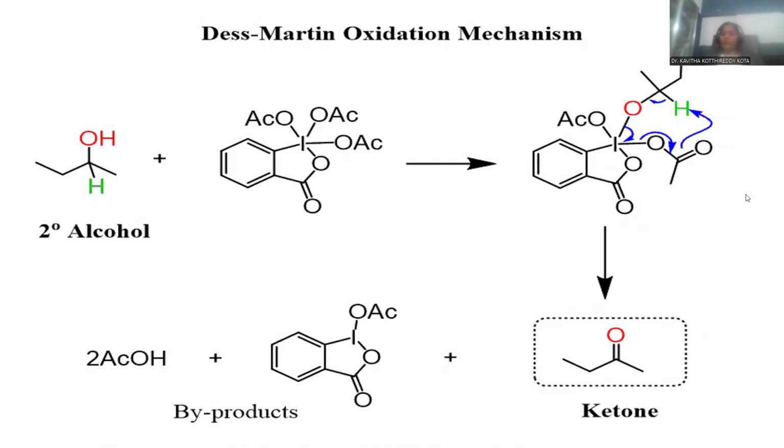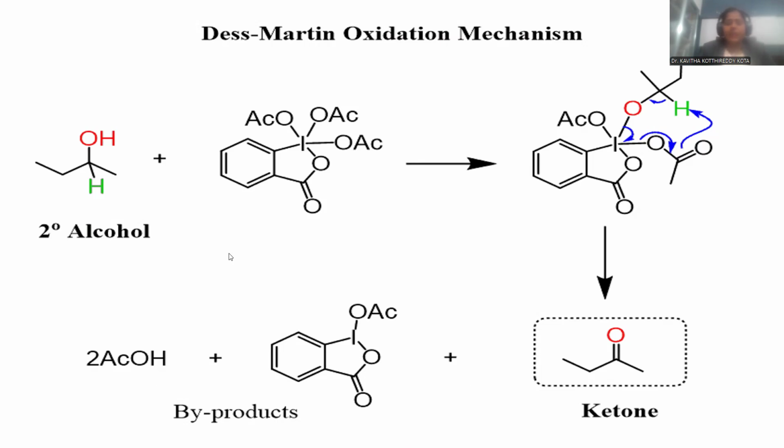One of the acetate groups is removed as acetic acid, one byproduct. And here the important thing we need to notice will be the carbon chain with alcohol now shifted into carbon chain with the ketonic functionality. This is the ultimate compound. Initially, you notice the 3 acetate moieties upon the iodine. After this ketone formation, as a byproduct, it is allocated with only 1 acetate moiety. So that in order to balance the equation totally, 2 acetate moieties are becoming 2 acetic acid byproducts.